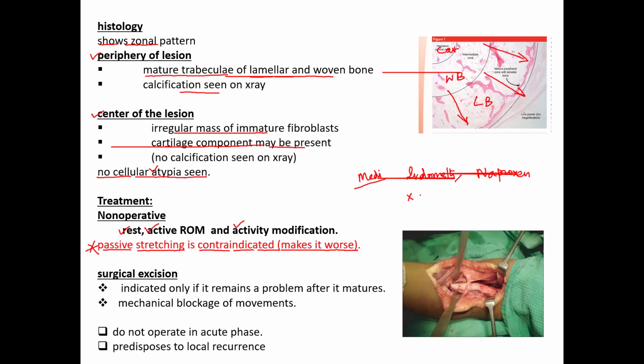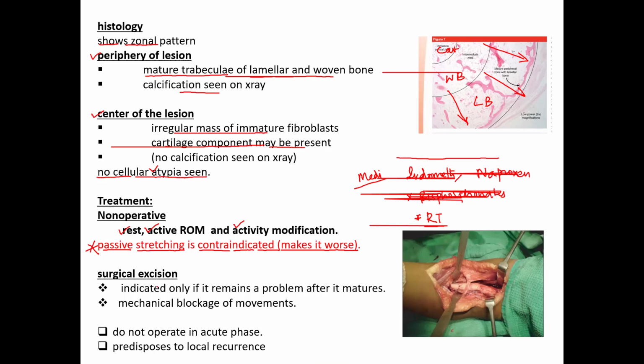Then we have bisphosphonates. And lastly, we can give radiotherapy. So radiotherapy is not commonly done. It is done in total hip replacement or total knee replacement or major surgeries around the shoulders where patients have a high risk of developing myositis ossificans. So to brief, indomethacin, naproxen, bisphosphonate, and radiotherapy as a non-operative treatment.